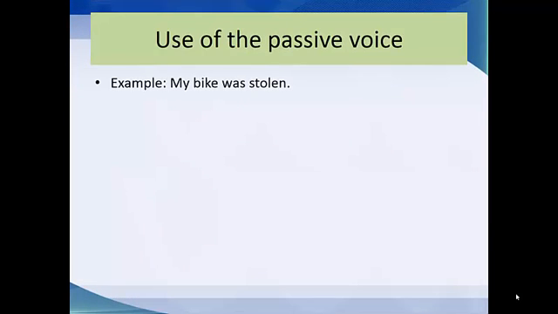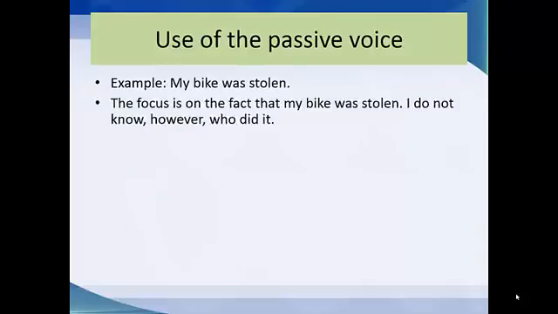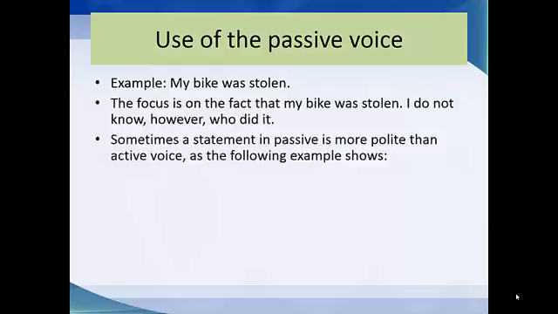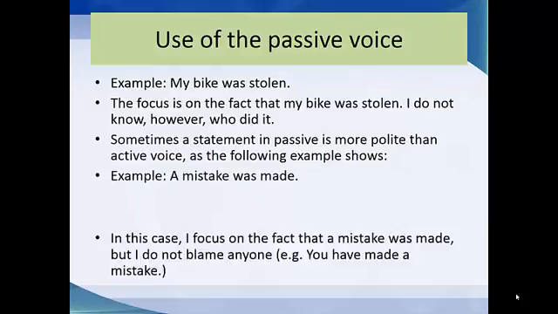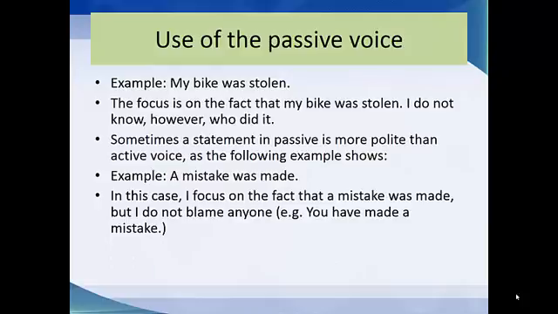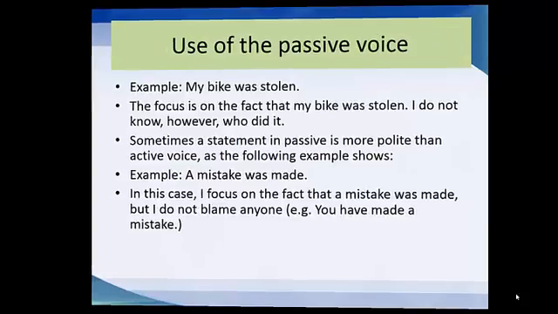The use of the passive voice. Example: my bike was stolen. The focus is on the fact that my bike was stolen. I don't know who did it. Sometimes the statement in passive is more polite than active voice, as the following example shows. A mistake was made. Now, in this case, I focus on the fact that a mistake was made, but I don't know or I don't blame anyone. You have made a mistake or not. It's not important.